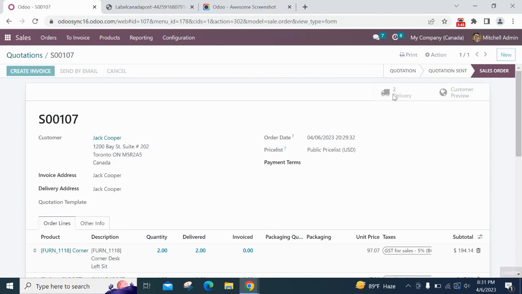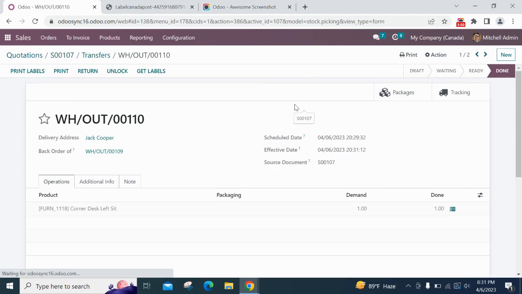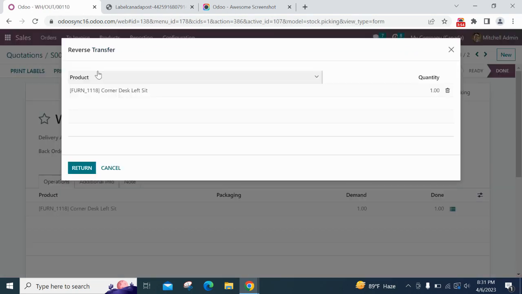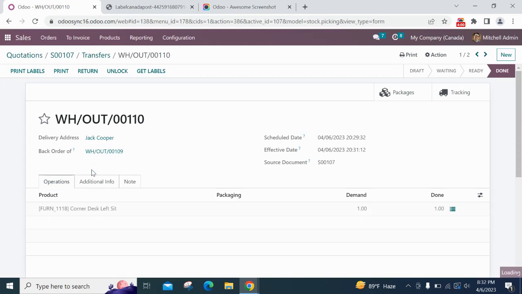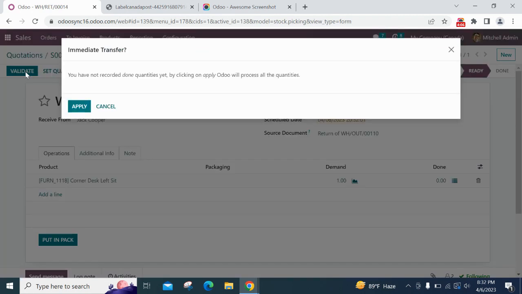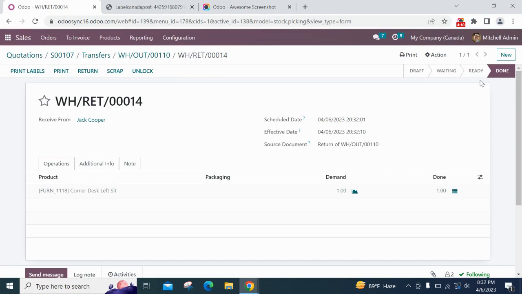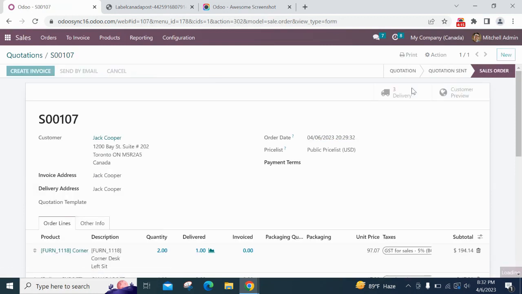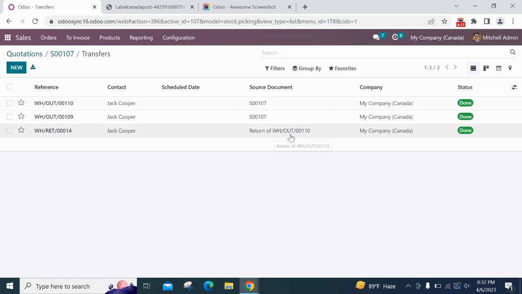If a customer wants to return a product, that can also be generated in our system. For that, I'm going to the sale order and clicking on the return button. The quantity is 1. We can set the quantity as per the requirement. Now this is in the ready stage, and I'm clicking on the validate button, clicking on apply, and now it's done. Again, if I go to the sale order, I can see a return is generated.